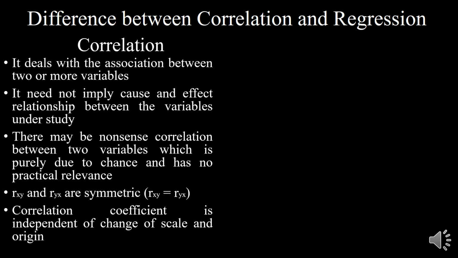And even in case of change of scale, when these values are divided or multiplied by a particular value, that is not going to have an impact on the correlation coefficient. So therefore the correlation coefficient is independent of change of scale and origin.